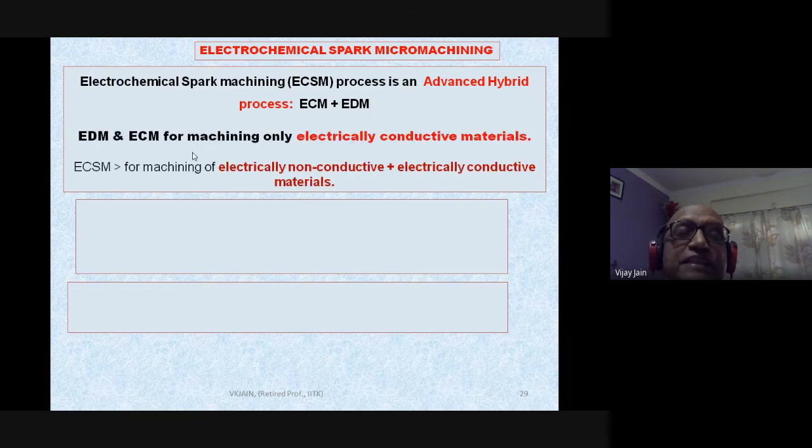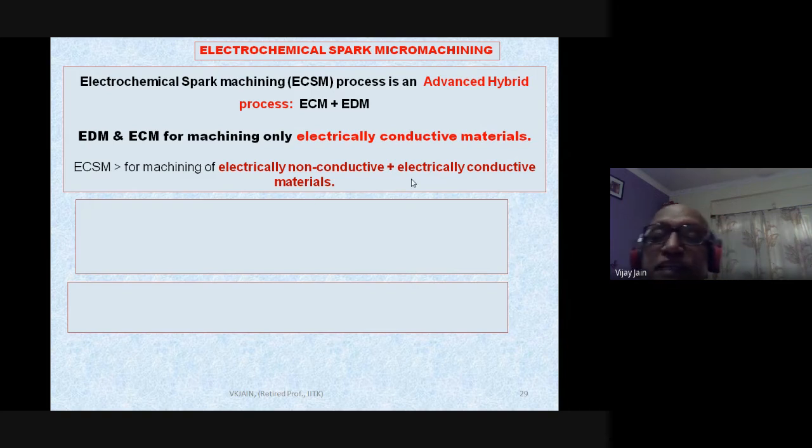Now, ECM and EDM are used for machining only electrically conductive material. This is very important to know. But ECSM and ECSMM are used for machining of electrically non-conductive material as well as electrically conductive material.